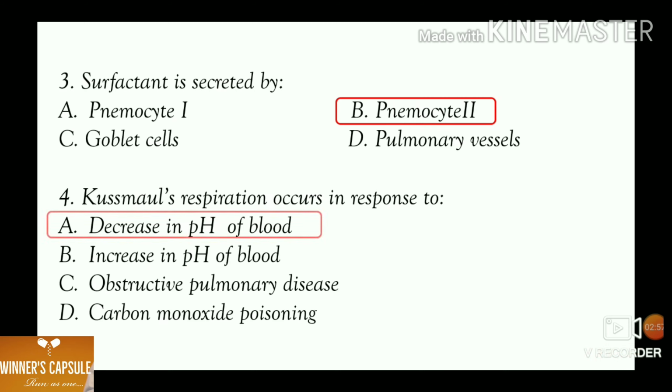A decrease in pH of blood or severe acidosis that increases the rate and depth of respiration is known as Kussmaul's breathing. So, Kussmaul's respiration occurs in response to decrease in pH of the blood or severe acidosis. Here, the answer is option A. Decrease in pH of blood.